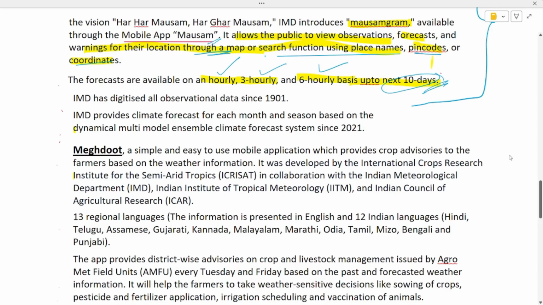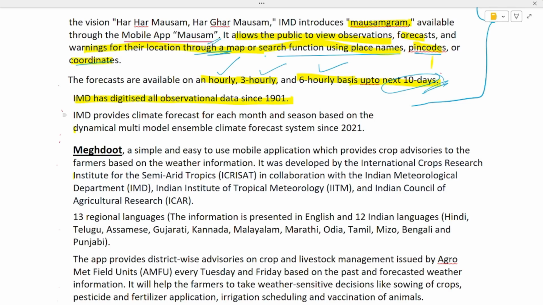Let's jump to next point. The next point is saying that IMD has digitized all observations data since 1901. This question comes. I don't know if I have put up this question in the PYQ or not. But since I am telling this here, I might not include it in the PYQ session. This point is very important, please note it down, that IMD has digitized all of its observational data since